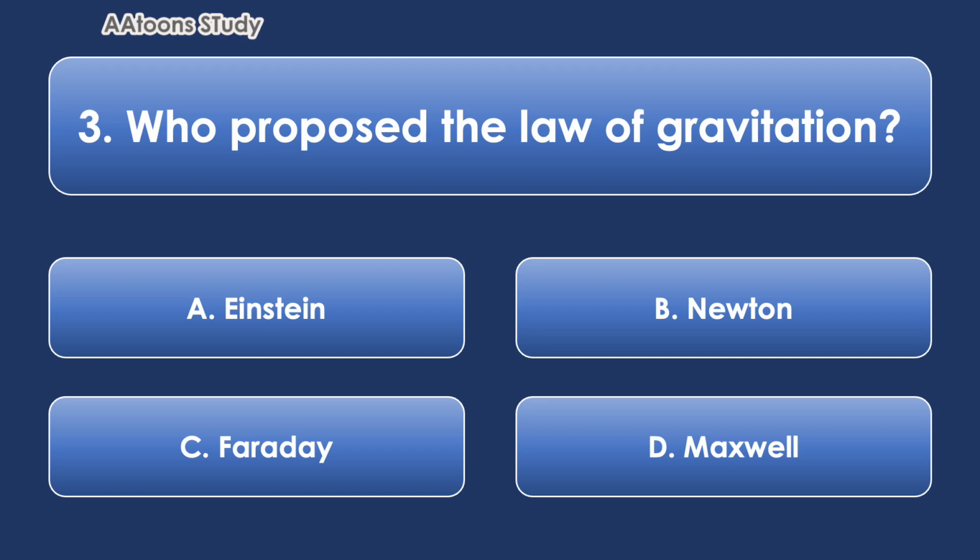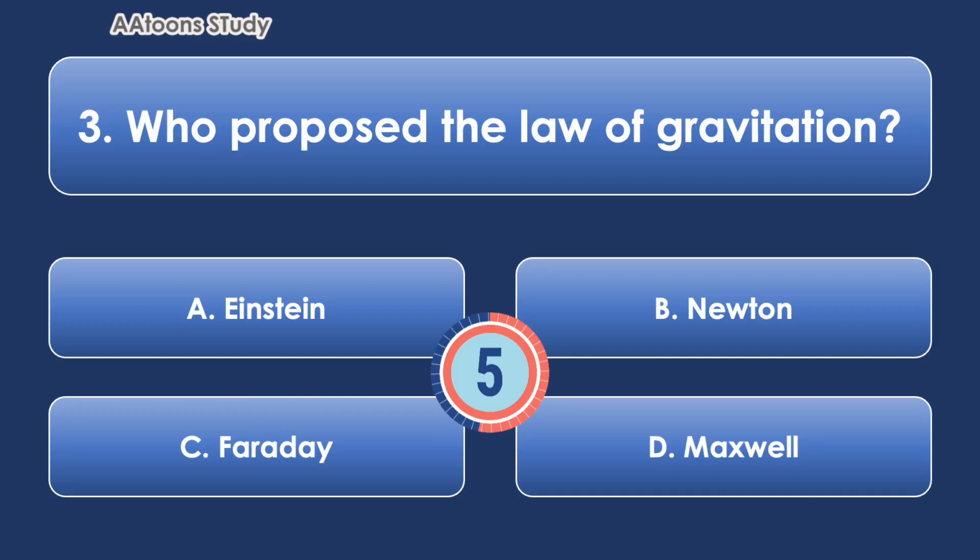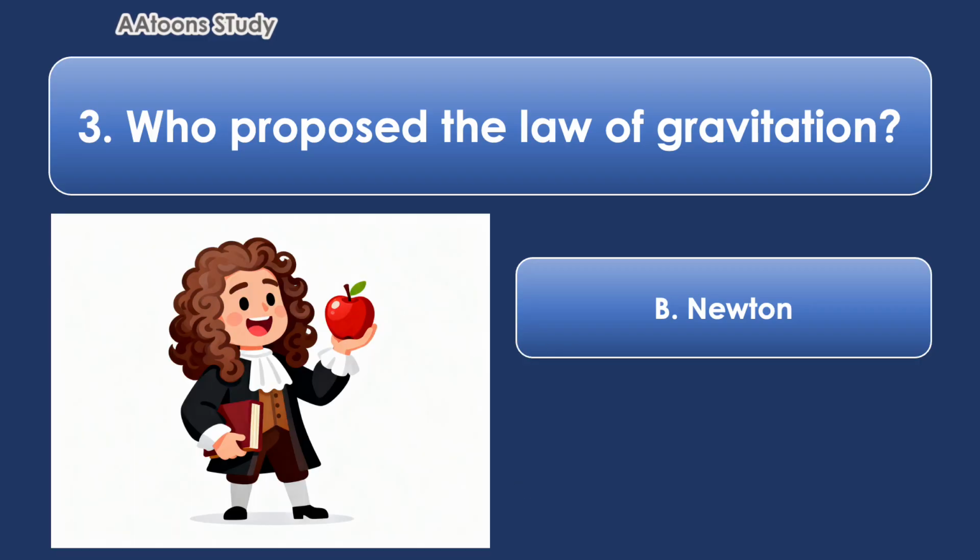Who proposed the law of gravitation? Newton. Newton proposed the law of gravitation. He explained that every object in the universe pulls on every other object with a force called gravity. This idea helped us to understand why apples fall down, why we stay on the ground, and how planets move around the sun.